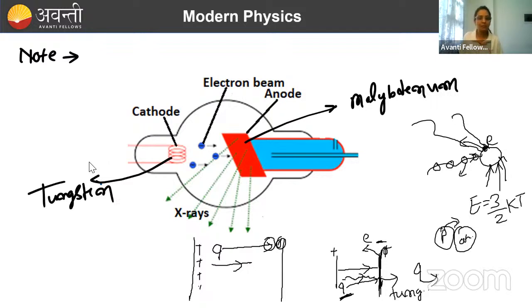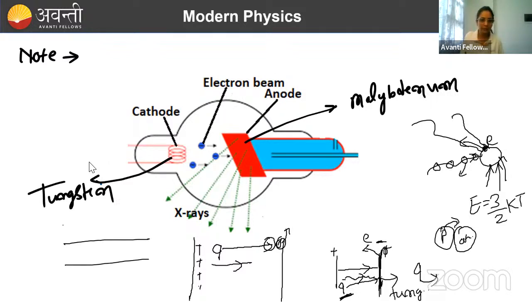If that energy transfer is enough to knock the electron out of tungsten, we will get an electron. But if the energy is not enough to knock out the electron, what will happen?